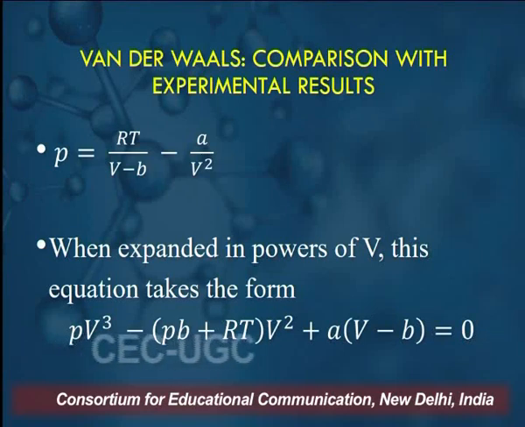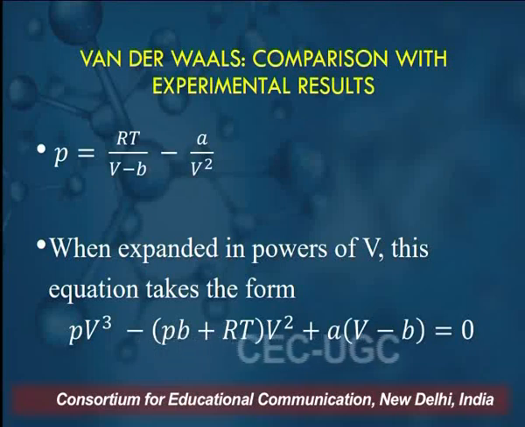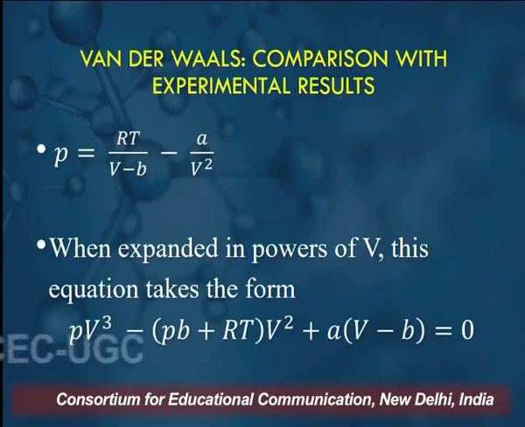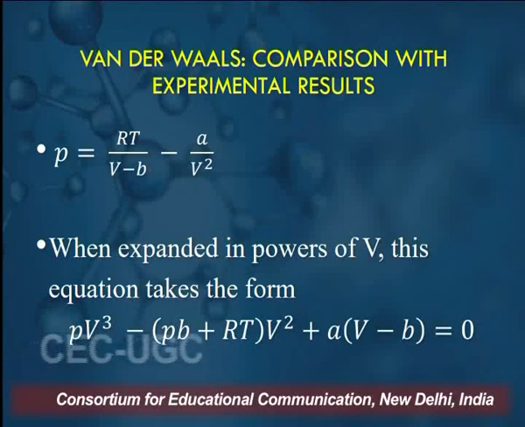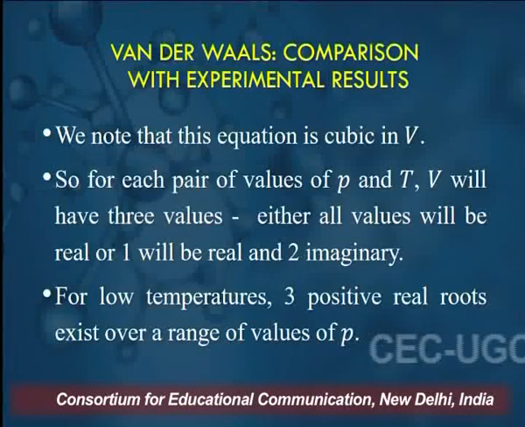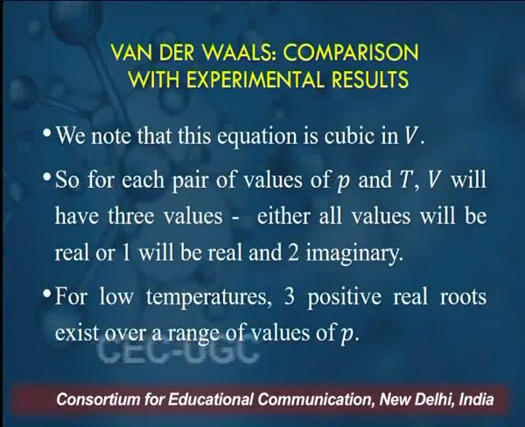When expanded in powers of V, this equation takes the form PV cube minus (Pb plus RT) V square plus a into V minus ab is equal to 0. As is clear, this equation is cubic in nature because it has V cube in it. So again I repeat, we note that this equation is cubic in V.